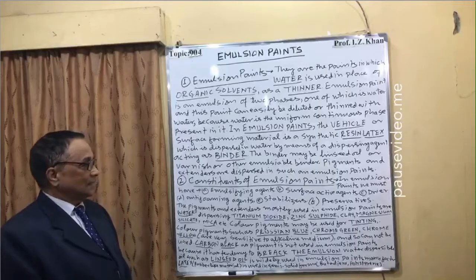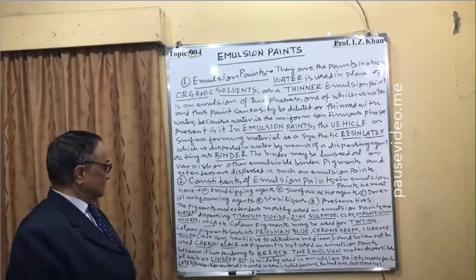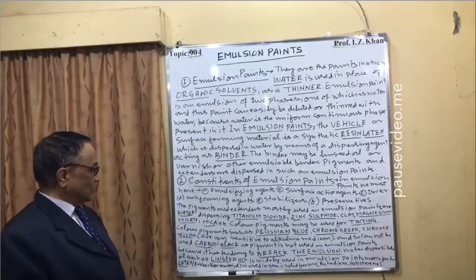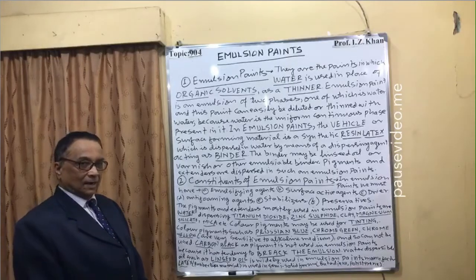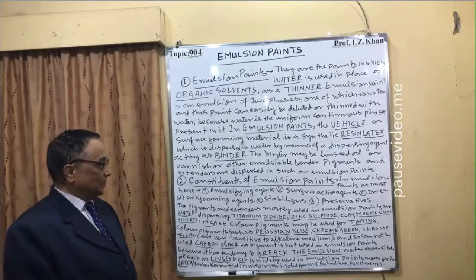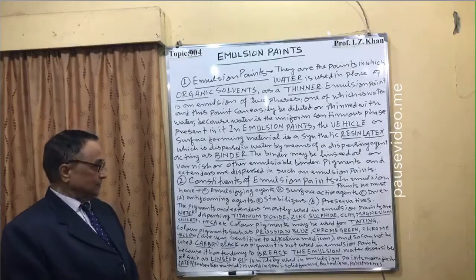The pigments and extenders mostly used in emulsion paints are water dispersing titanium oxide, zinc sulfide, clay, manganese silicate, mica, etc. So these are all used in that water dispersed medium. Color pigments may be used for tinting.